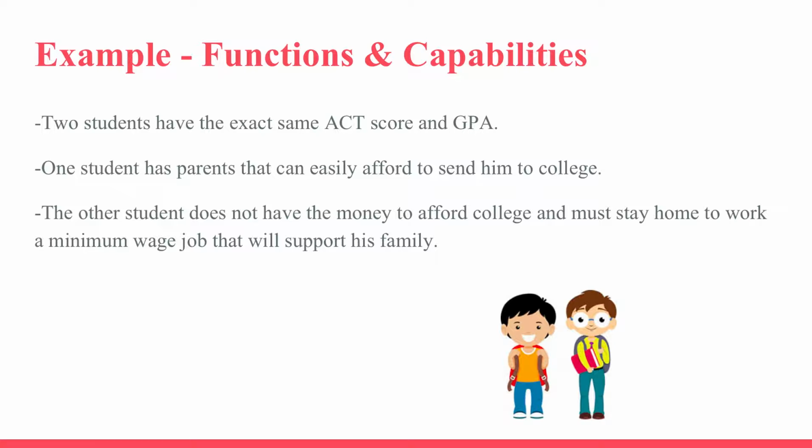An example of functionings versus capabilities begins with two students who had the exact same ACT score and GPA. These students have the exact same functionings in the classroom, and therefore one would think that they would have equal opportunity. On one hand, student 1 has parents who have connections and can easily afford the university. But student 2 comes from a single-parent household and works a minimum wage job to support his family and therefore does not have the time to apply to college and cannot afford it. These two students have the same functionings, but their capabilities are radically different. One has the freedom to pursue a higher level education and the other does not.